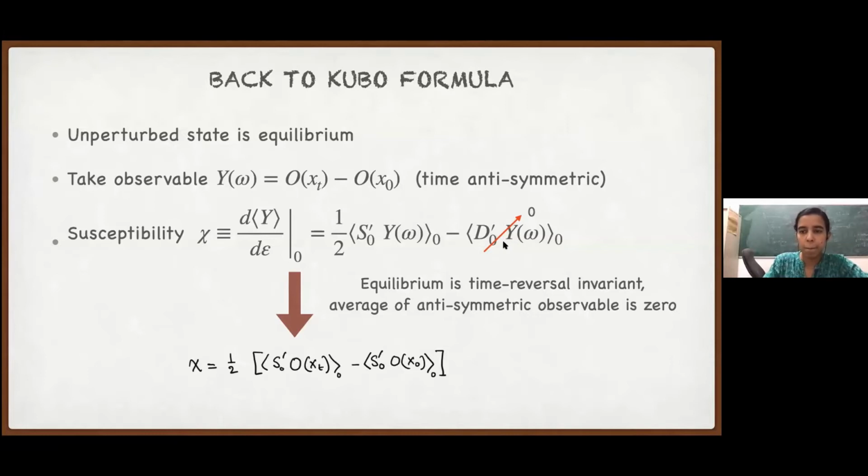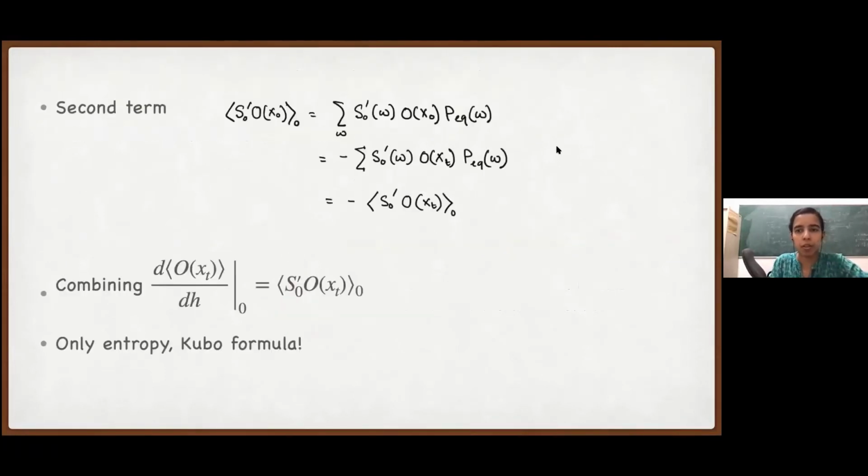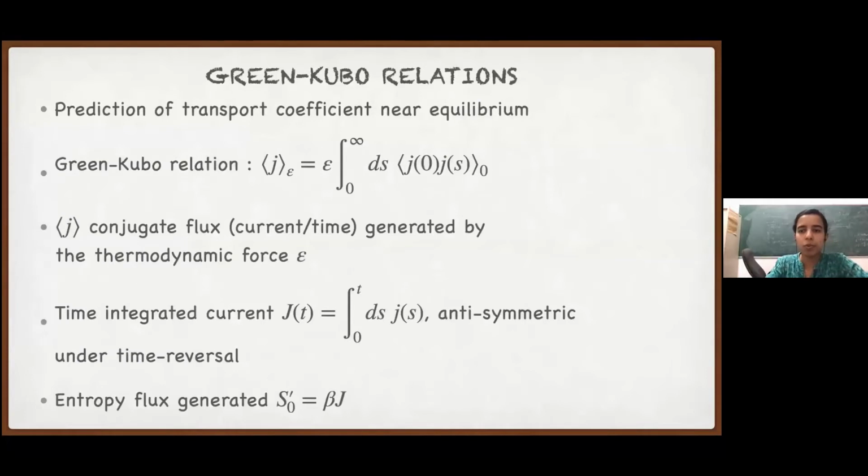Okay. So for now, we are just seeing how the Kubo formula is consistent with this. In the Kubo formula, we had the single time observable O(x_t), and we saw that this path formalism successfully gives us the Kubo formula. And now we are going to talk about Green-Kubo, which directly talks about current.